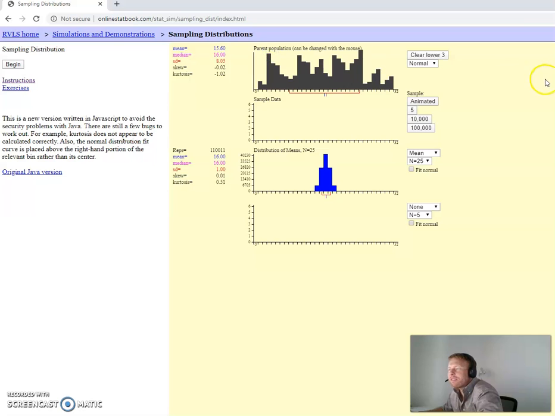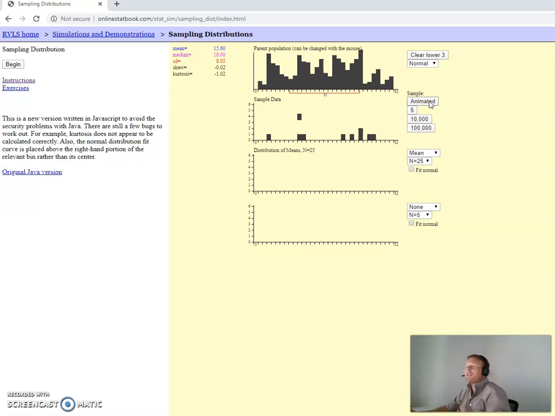Okay, that looks more like a city skyline than a data distribution. All right, so let's clear the lower three. And with this distribution, let's go ahead and do the same thing again. Let's animate 15, again a sample size of 25. And boom, it averages and plots it.